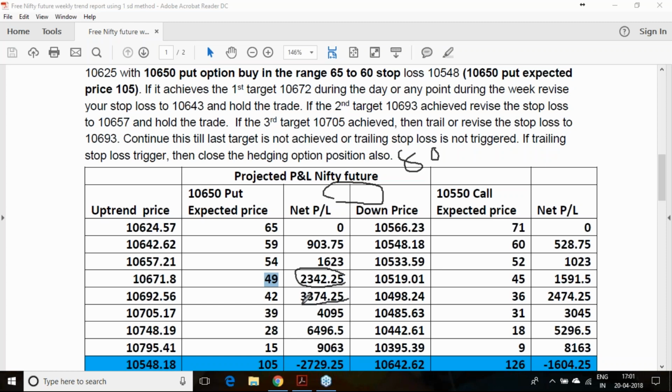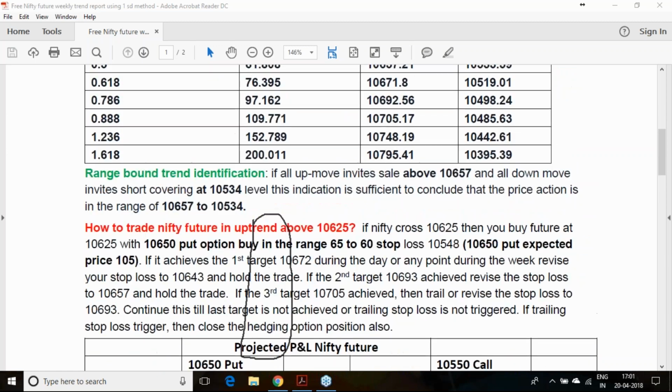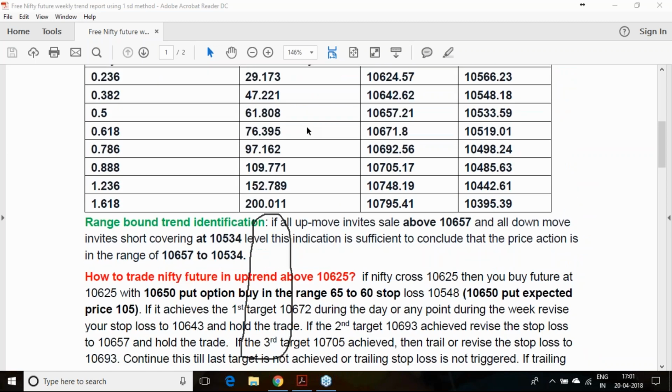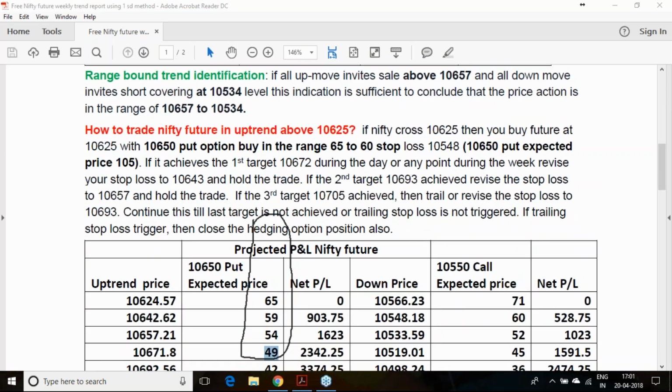On the second target, your net profit after factoring in the losses in the option will be 3,300, and so on for the different target points. This is just an estimation, based on today's IV calculation of this particular option.